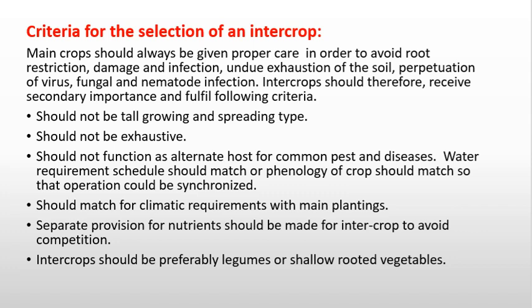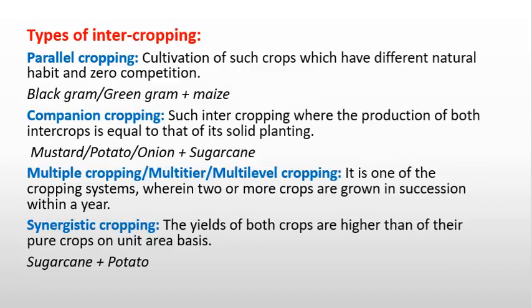Intercrops should therefore receive secondary importance and fulfill the following criteria: should not be tall growing and spreading type, should not be exhaustive, should not function as an alternate host for the common pests and diseases, water requirement schedule or the phenology of the crop should match so that the operations could be synchronized, and should match the climatic requirement of the main planting. Separate provision for nutrients should be made for the intercrop to avoid competition. Intercrop should preferably be leguminous or shallow rooted vegetables.